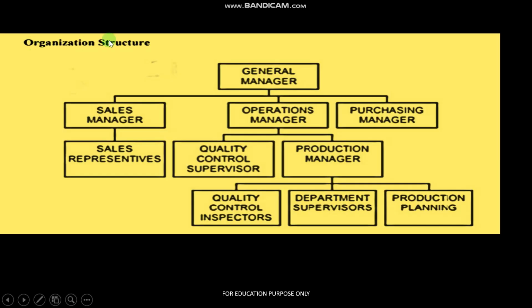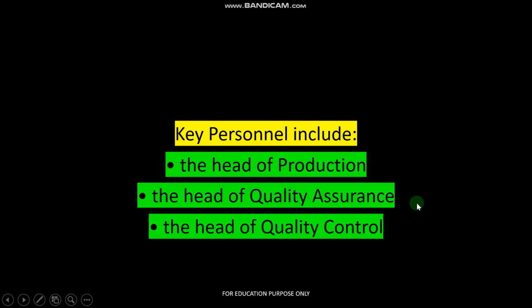If we see the general organizational structure of the pharmaceutical house, we have a general manager, under which we have sales, operational, and purchasing managers. Under sales, we have, of course, the sales representative, and under the operation manager, we have the quality control supervisor as well as the production managers. Under the production manager, we have the quality control inspector, department supervisor, and of course the production planning officers.